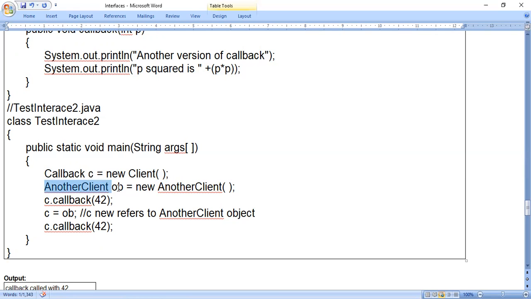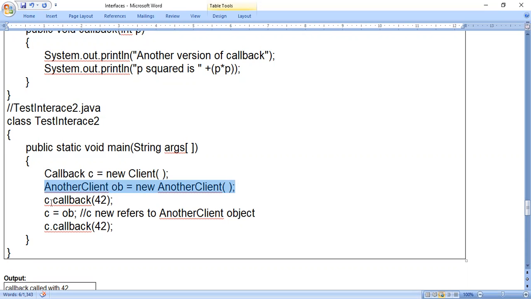So I can say it is a direct object of the AnotherClient class. But in the first statement, you cannot say c is a direct object of the Client class. It is an interface type variable referring to the Client class. In the second statement, you can say ob is an object of AnotherClient.